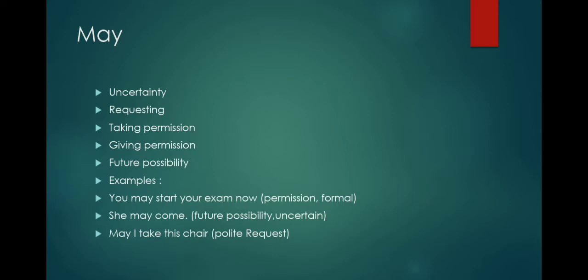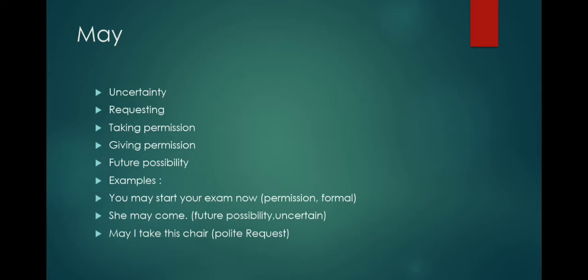Again compare with can and could. With could you can give the example, could I take this chair, and even you can use may I take this chair also. Both are polite requests when compared to can I take this chair.